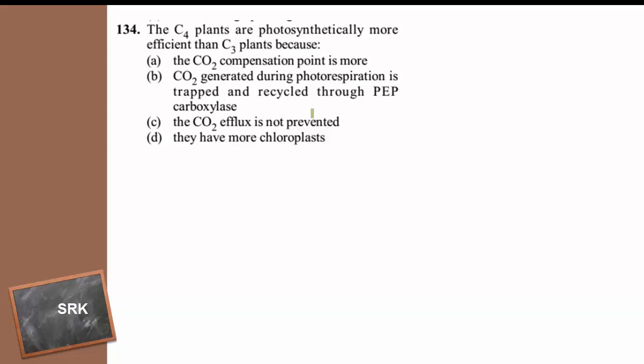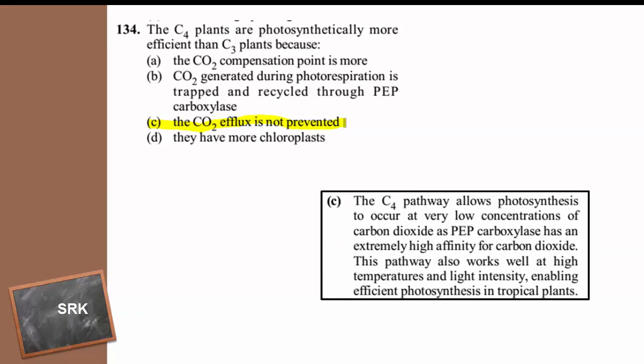And the answer is that the CO2 efflux is prevented. The C4 plants show more photosynthesis than C3 plants because they can do both the C3 cycle as well as the C4 cycle. They also work at high temperature and light intensity, and with minimum carbon dioxide they show a high rate of photosynthesis.